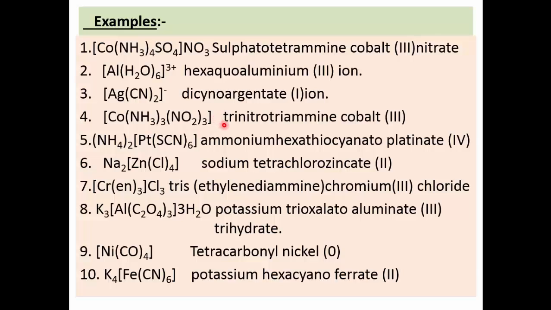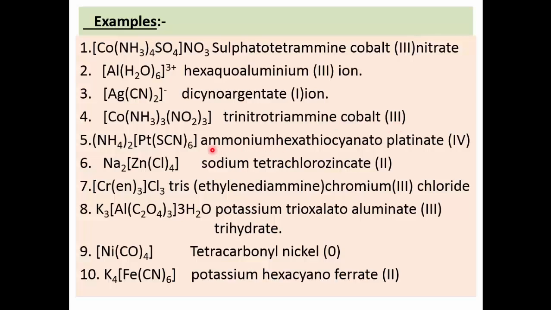Start naming. There are 3 negative ligands, that is nitro. So trinitro. 3 neutral molecules, that is ammine. Triammine. Cobalt is the central metal ion. So cobalt, its valency is 3 in small bracket. So trinitro, triammine, cobalt(III).